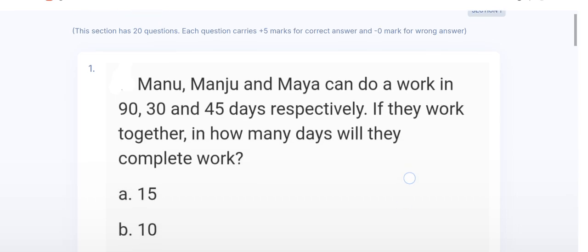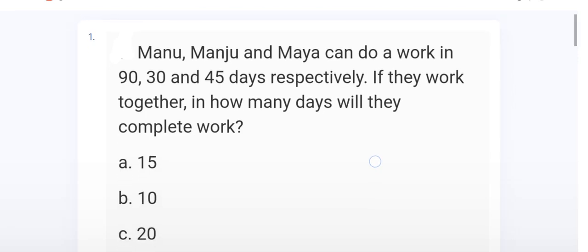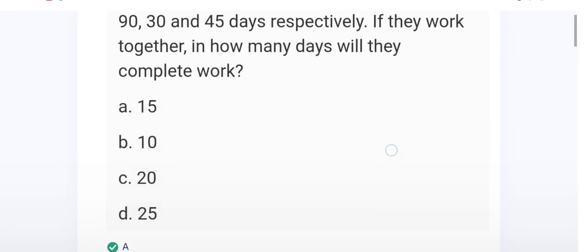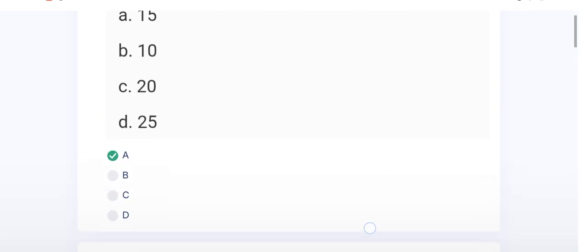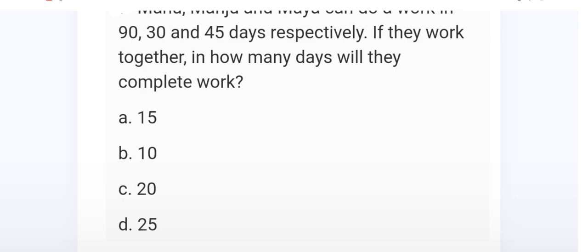The first question from quantitative aptitude belongs to time and work. And the answer of this question is 15 days. A is the right option.